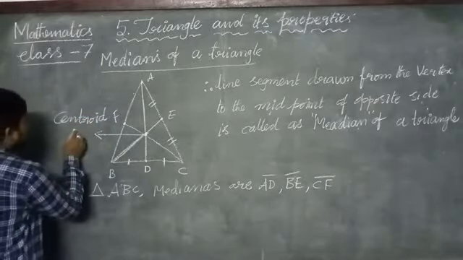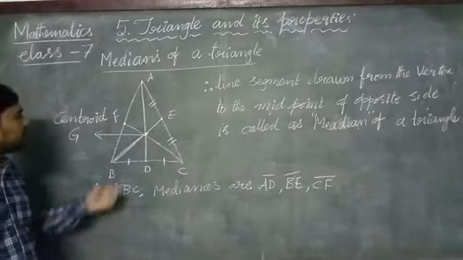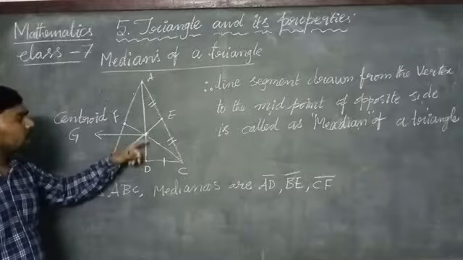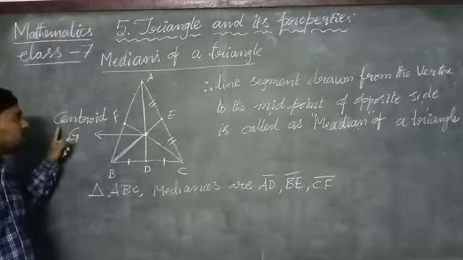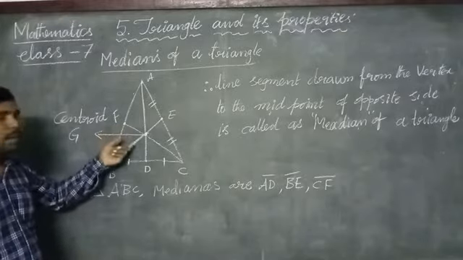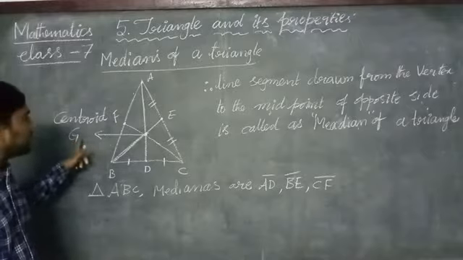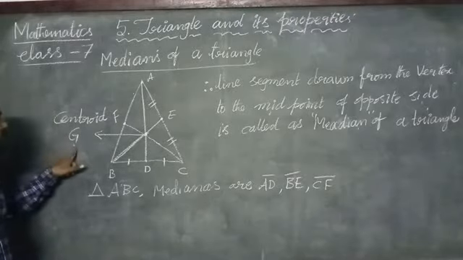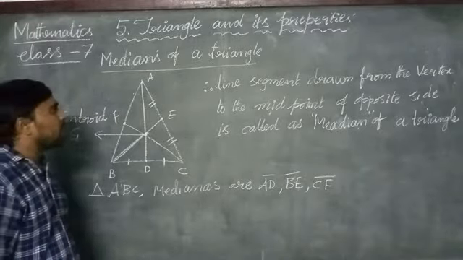It can be represented with the letter G. The point of intersection of all the medians in a triangle is called the centroid. The concurrent point of all medians in a triangle is called the centroid. It can be represented with the capital letter G. Okay. In this way, we can draw the medians for the triangles.